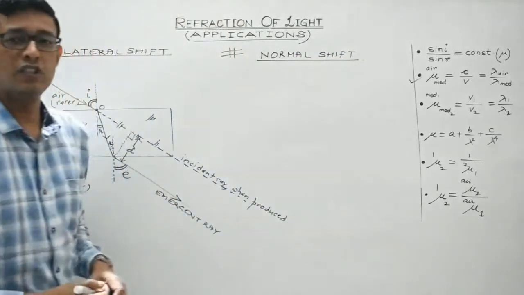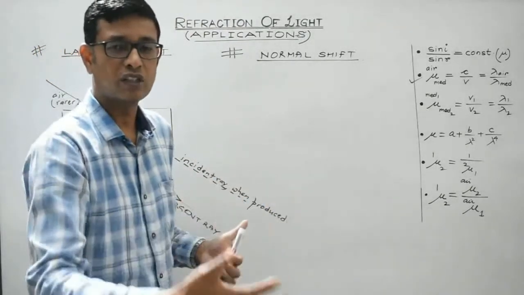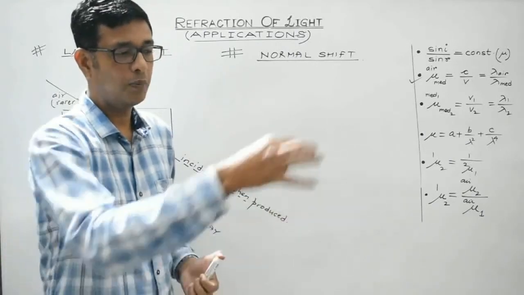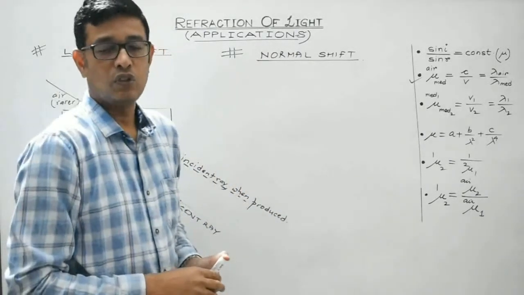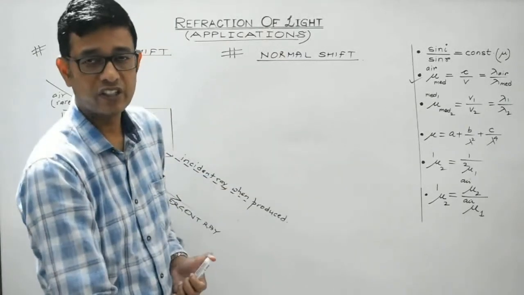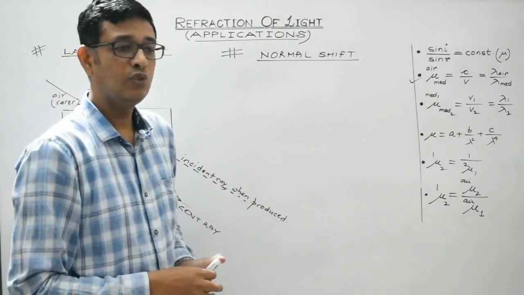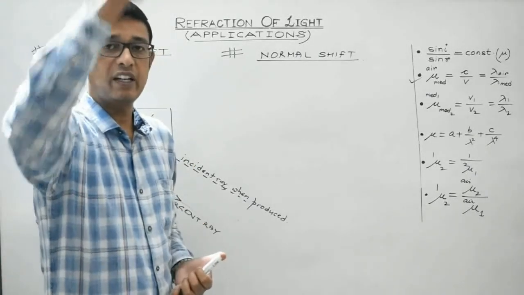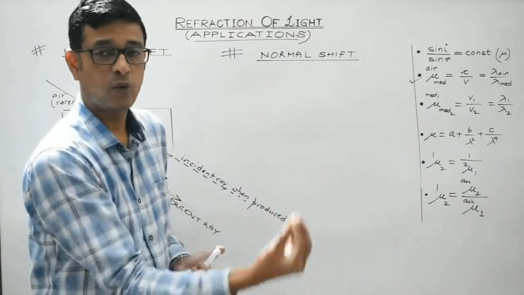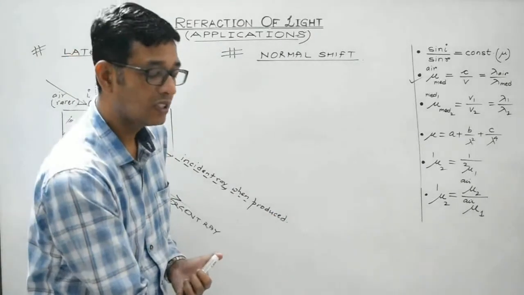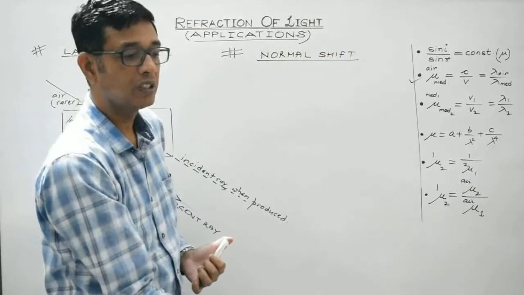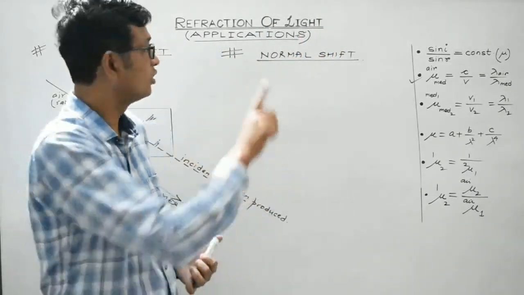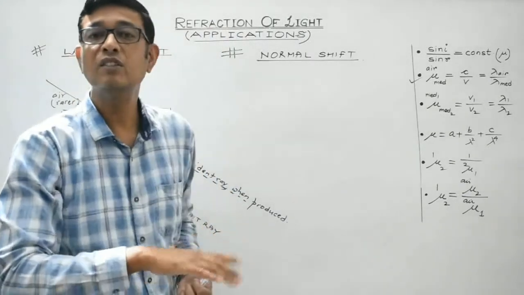Now students, you must have observed, consider a transparent water tank, and drop a coin. So what will happen? It will definitely sink and reach the bottom. When you view that coin from the rarer medium, then the coin which is at the bottom will appear to be slightly raised up. So this phenomenon again occurs due to refraction of light and is known as normal shift.